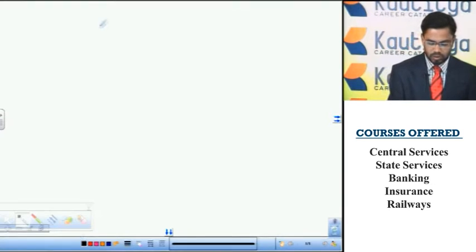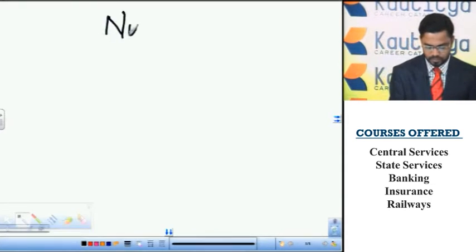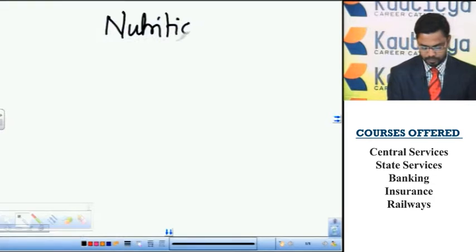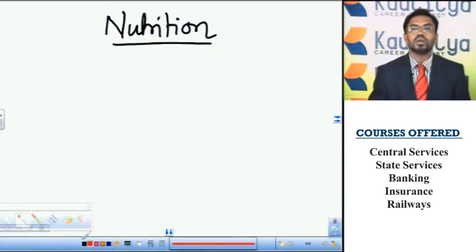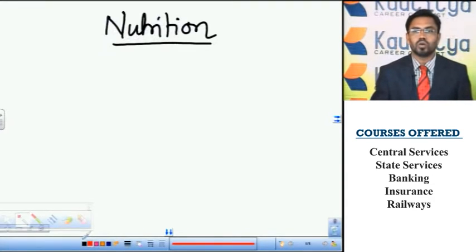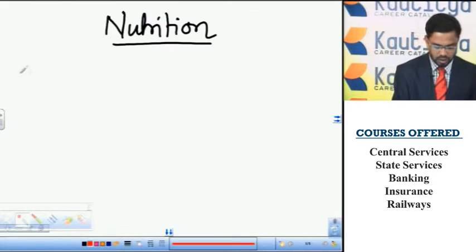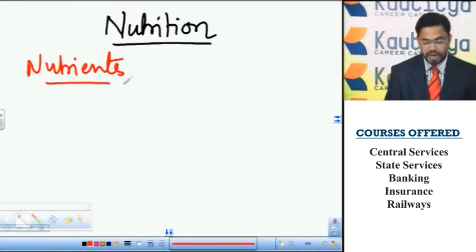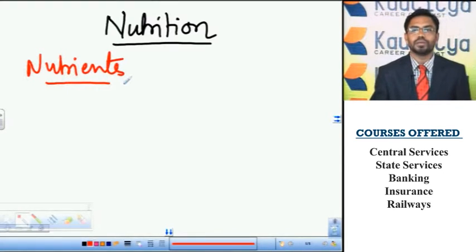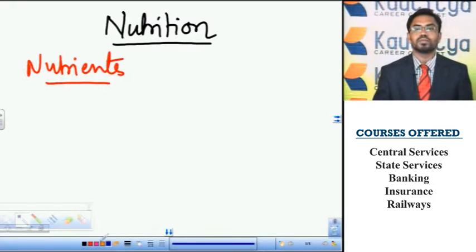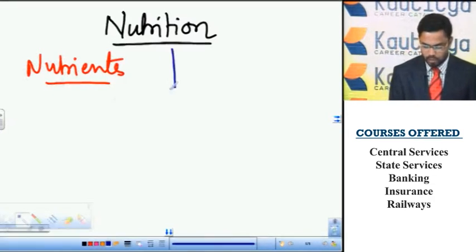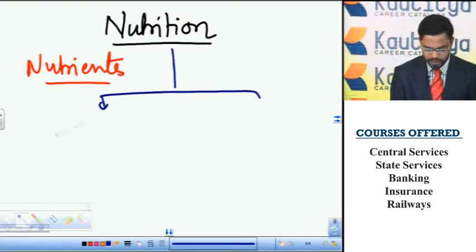Let us discuss nutrition. The substances required for growth, development and for energy generation are called nutrients. The intake of nutrients is called nutrition. Based on nutrition, organisms or animals have been divided into two categories.